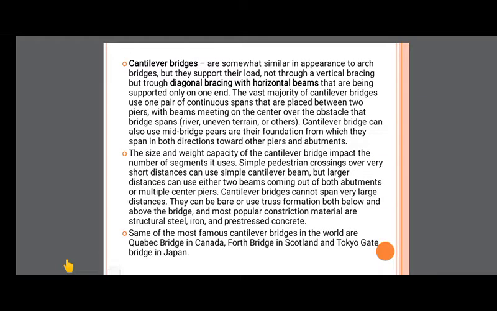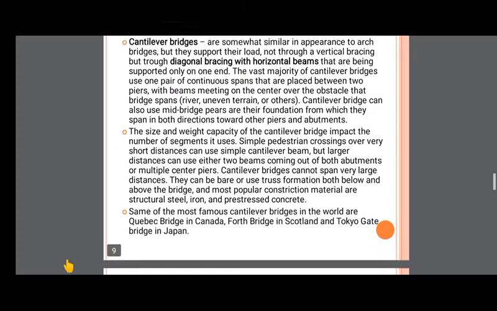The material used for construction of the bridge is structural steel, iron, or pre-stressed concrete. Some of the most common cantilever bridges in the world are Quebec Bridge in Canada, Forth Bridge in Scotland, and Tokyo Gate Bridge in Japan. These are some of the cantilever bridges in the world.